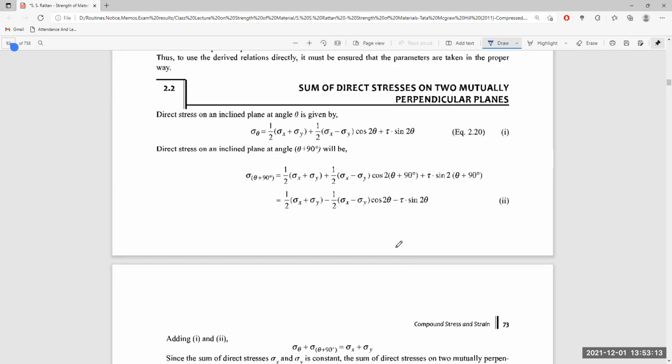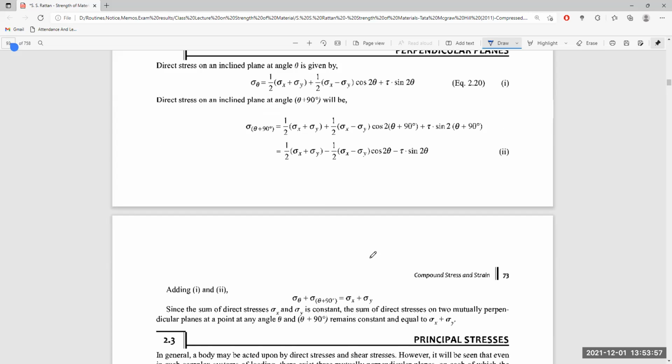Now, the direct stress on an inclined plane at an angle theta is given by sigma theta already, and the direct stress on an inclined plane at angle theta plus 90 degrees will be given by sigma theta plus 90. Here cos 2 theta plus 90 and sine 2 theta plus 90 become minus cos 2 theta and minus sine 2 theta. Here in the second quadrant, both cos and sine are negative.